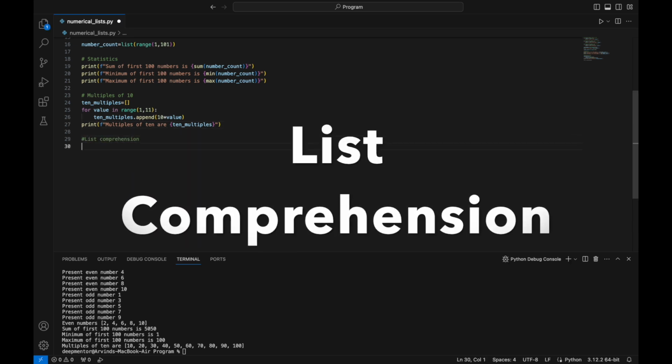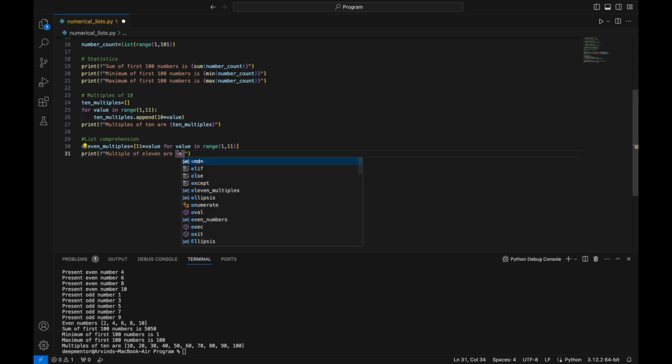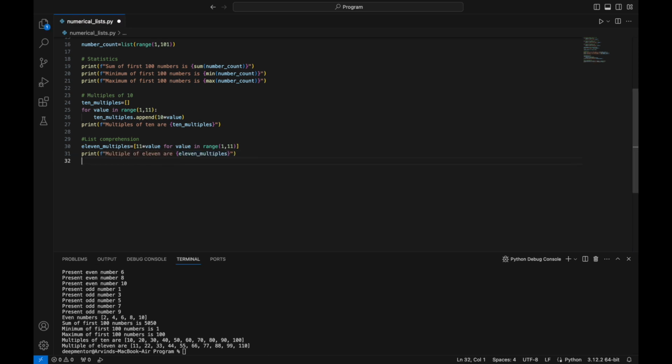Another way of creating a list is called list comprehension. It provides a concise way of creating a list compared to a for loop. You define how each element of the for loop will be used for generating the list item. As shown, you enclose the list comprehension within square brackets.